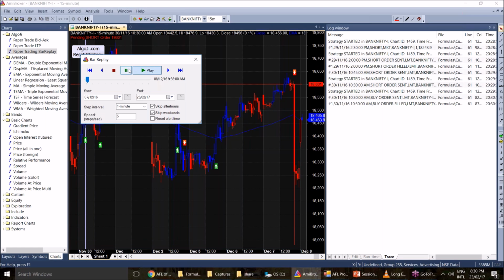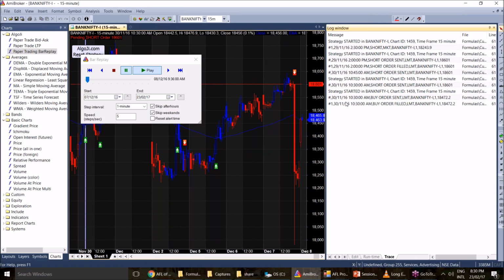Okay, let us also see for this buy order. Buy order sent and filled at price 18472. That is what the AFL says. But there is one more problem here. The AFL actually triggered the buy signal, but it didn't plot it on the chart.